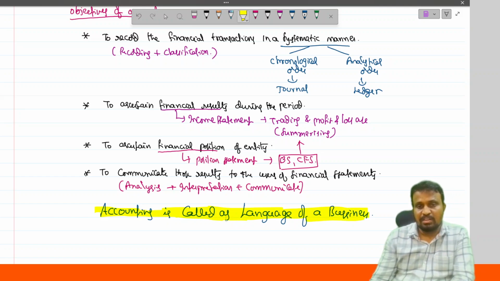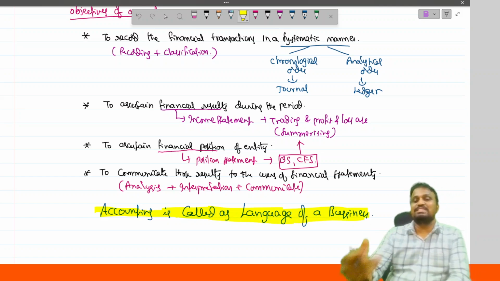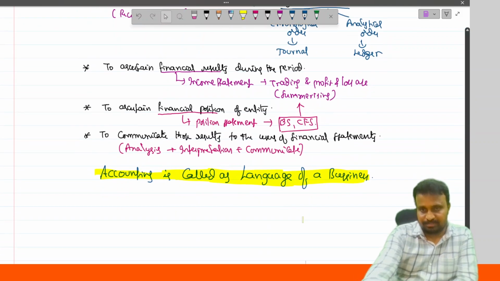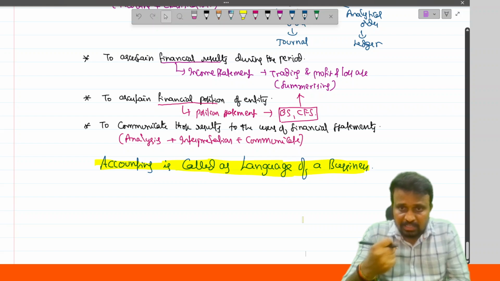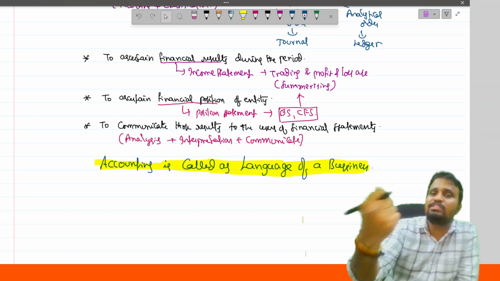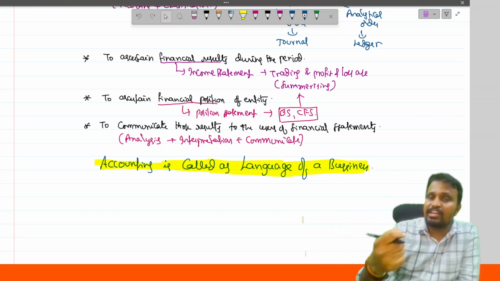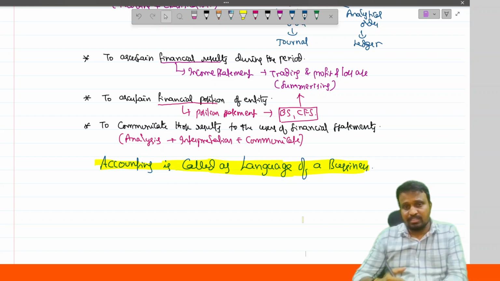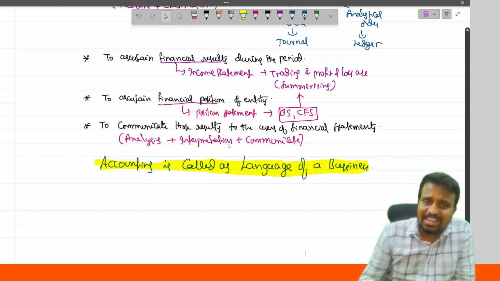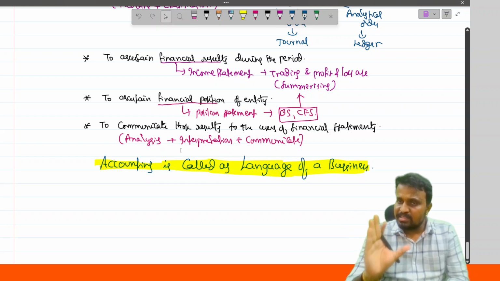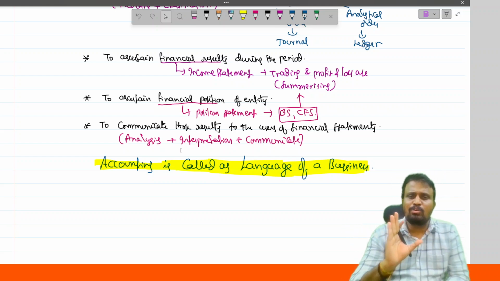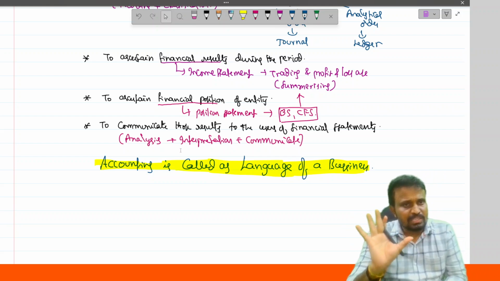So how does the business communicate with outsiders? If the business requires a loan, then it needs to communicate with the lender. How? By transferring the financial statement. So that's why accounting is treated as the language of the business.